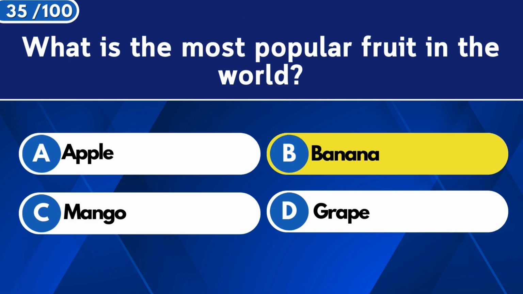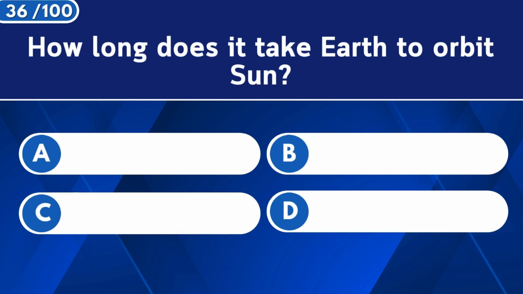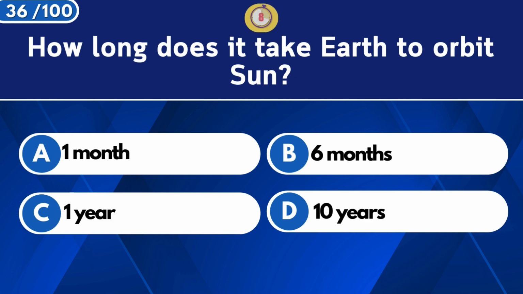Banana. How long does it take Earth to orbit the Sun? 1 year.